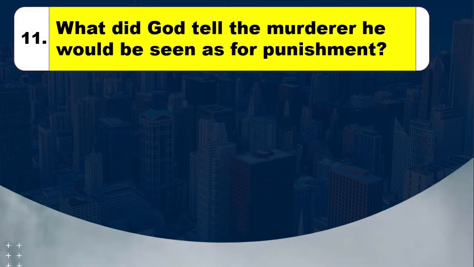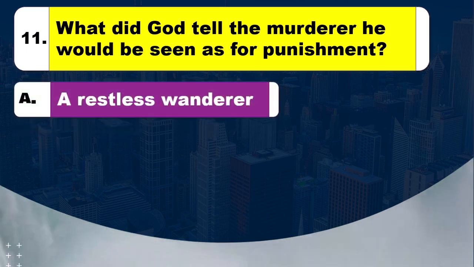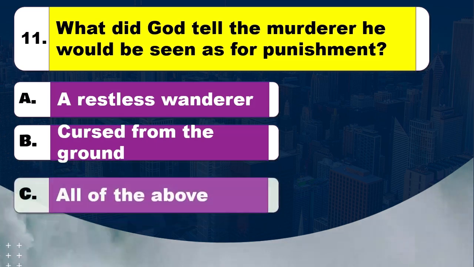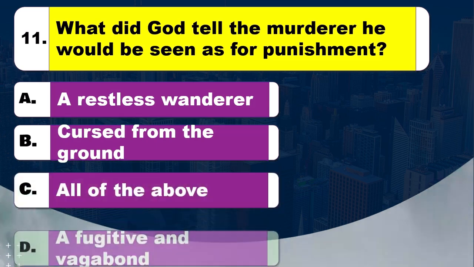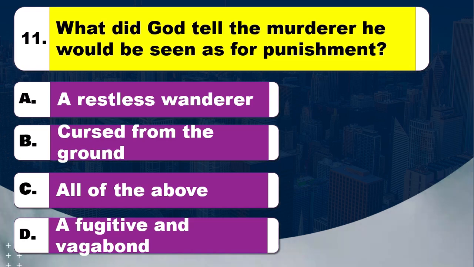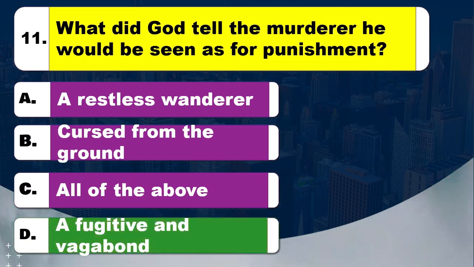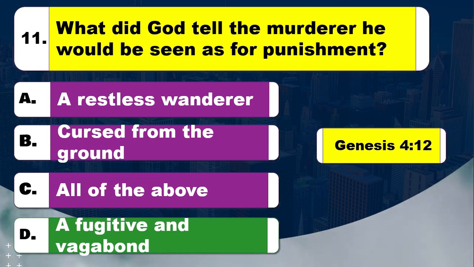Question 11. What did God tell the murderer he would be seen as for punishment? Option A, a restless wanderer. Option B, cursed from the ground. Option C, all of the above. Option D, a fugitive and vagabond. Time to think. The right answer is option D, a fugitive and vagabond. The Bible reference is Genesis, chapter 4 verse 12.